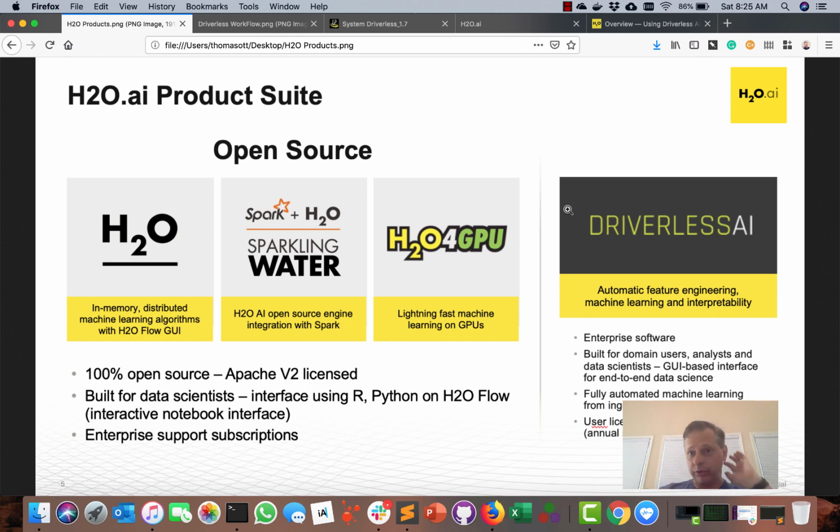Part of the H2O ecosystem is also H2O Flow, which is a browser-based, point-and-click data science workbench. Now, out of all these open source tools as well as Driverless AI, everything expects to have a training data set ready to go. So we don't do a lot of the basic ETL.